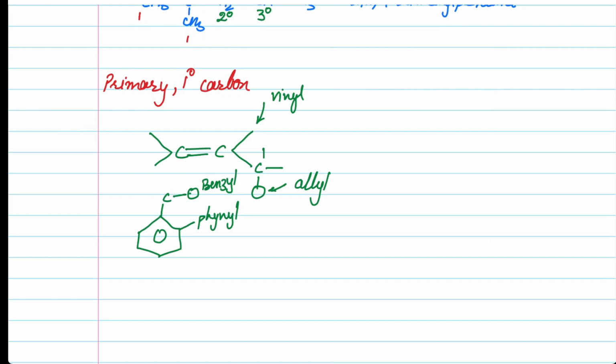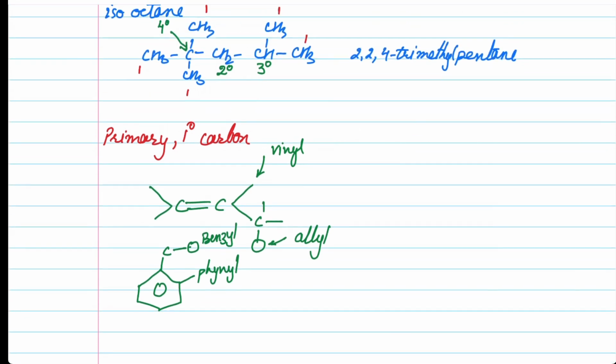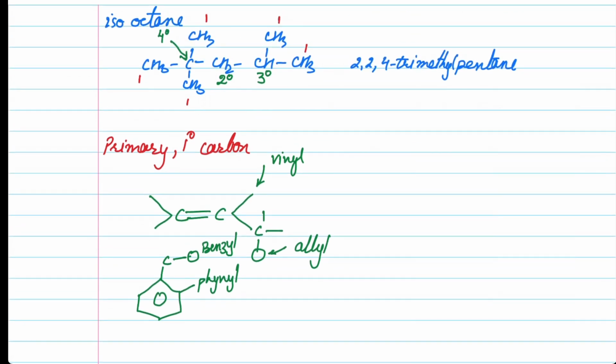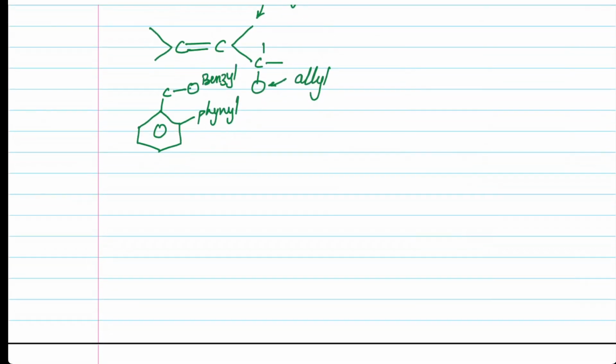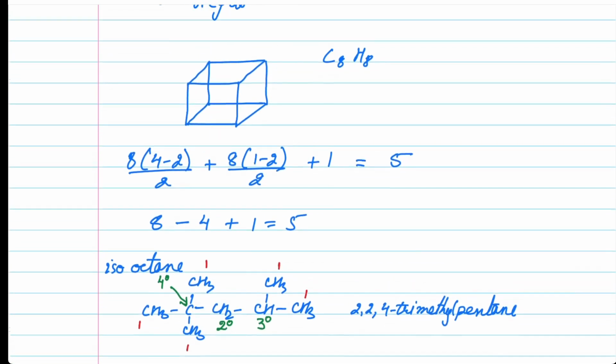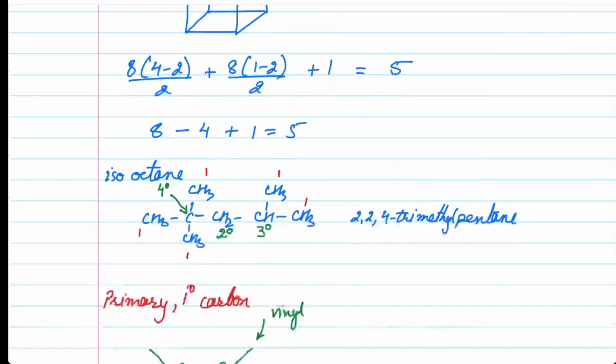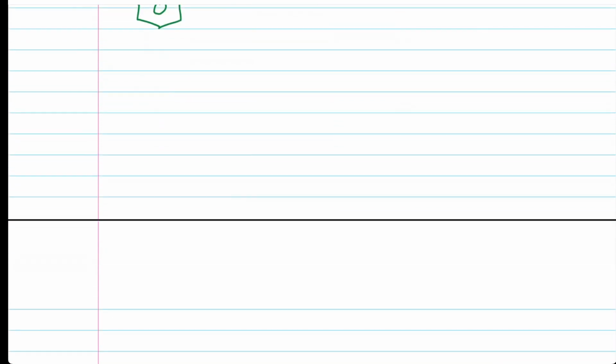So that's what we have as different positions, different names and different understandings. So please understand what is primary, secondary, tertiary, vinyl, and allyl. Now, getting further, we have just talked about C3H8. At this moment, we haven't talked about any isomers. We have just talked about the structure and the representation of the various structures. Now let's get along with the compound